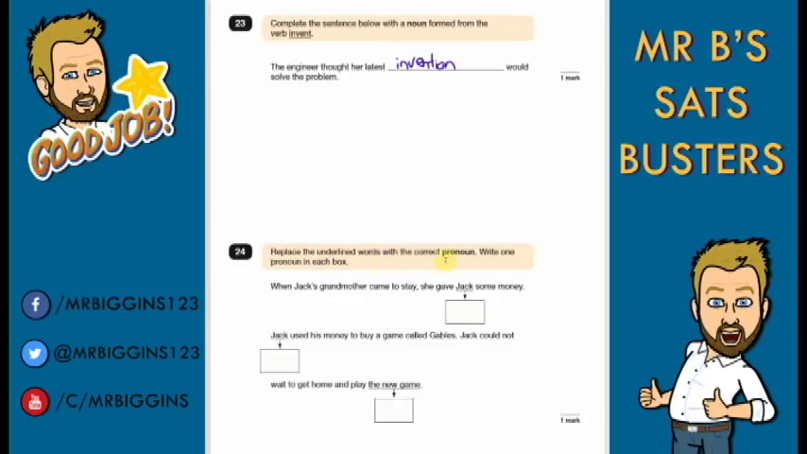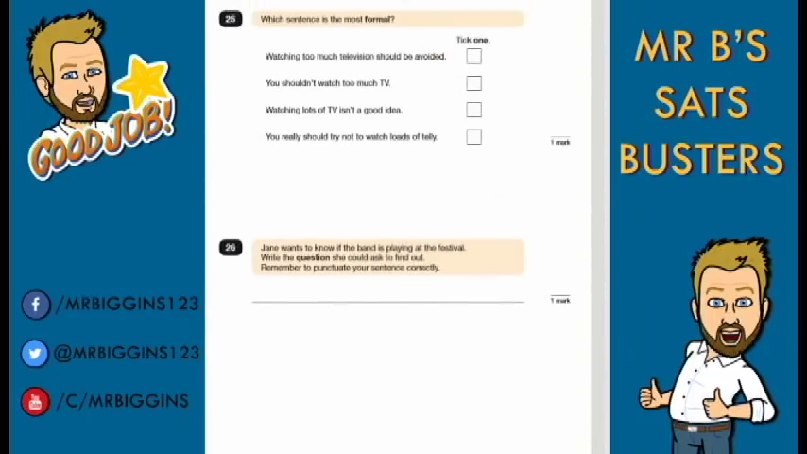Replace the underlined words with the correct pronoun. Write one pronoun in each box. So a pronoun is a word that replaces a proper noun. So when Jack's grandmother came to stay, she gave him, we will replace Jack with "him", some money. He used this money to buy a game called Gables. Jack could not wait to get home and play the new game. Play it. Again, replace those words with the pronouns. Does your sentence make sense after it?